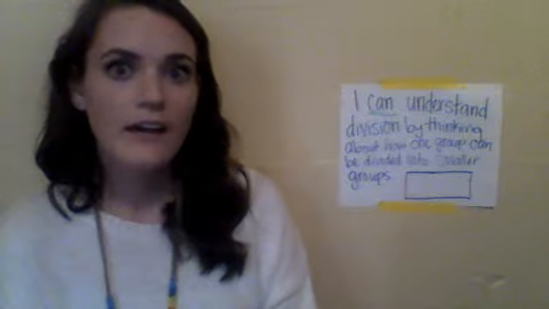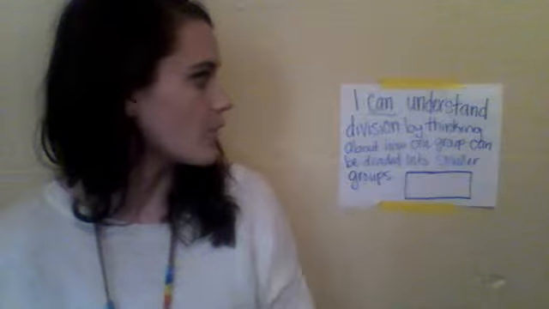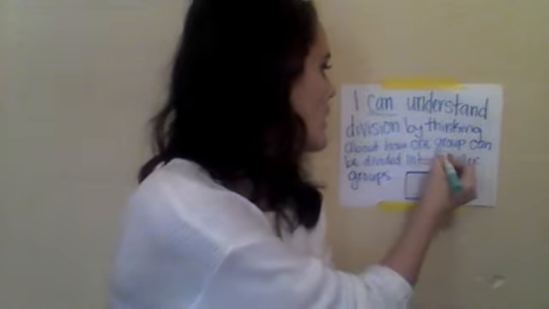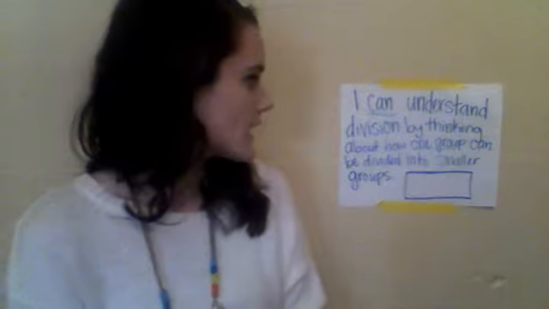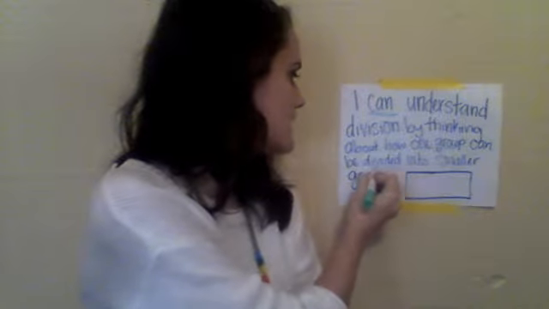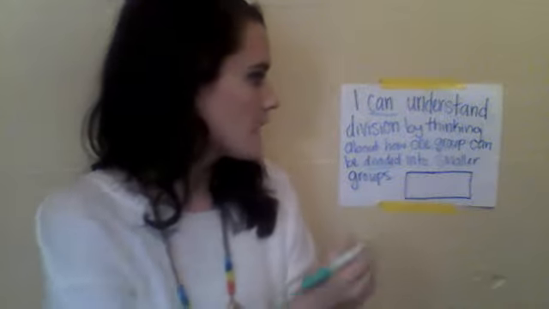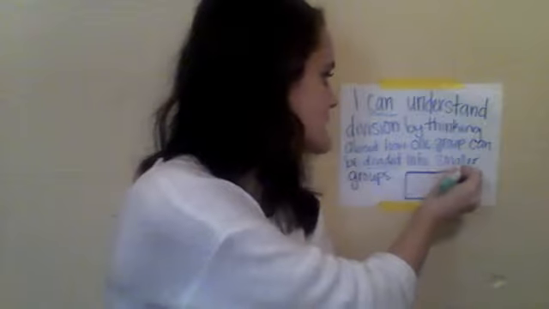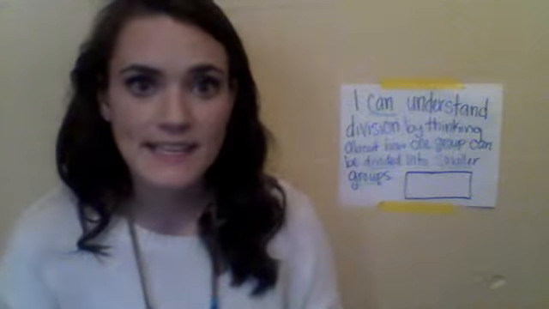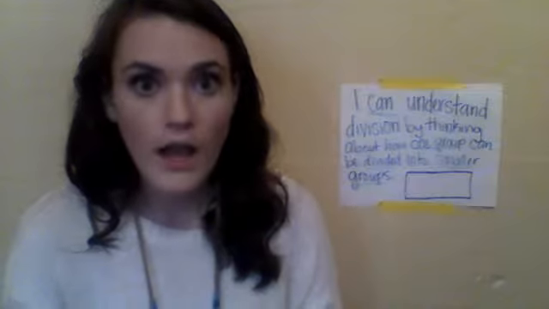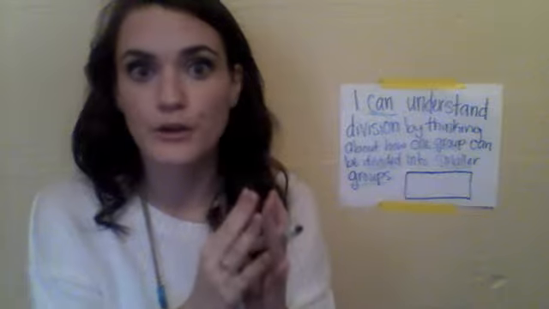I can understand division by thinking about how one group can be divided. Divided means that it's split up. Can be divided into smaller groups. So our I can statement says that you can understand how a big group of something can be divided and separated out into smaller groups.